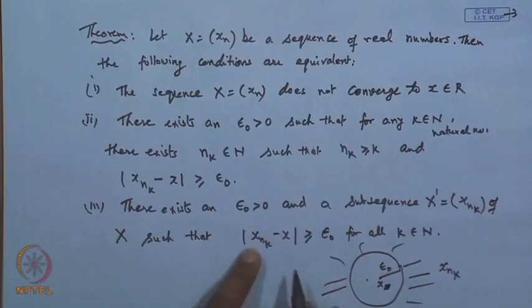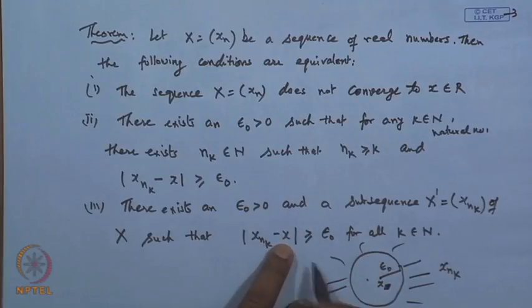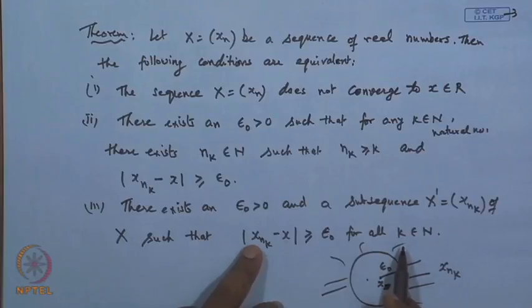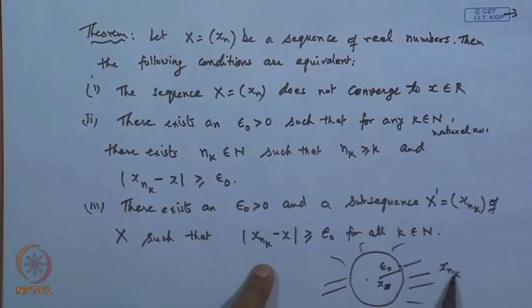If you draw a neighborhood around the point x with radius epsilon naught, then the terms of the sequence after certain integers n_1, n_2 etc. will not fall within this region, they will fall outside of it. So, this shows the criteria for the sequence x_n not having a limit.